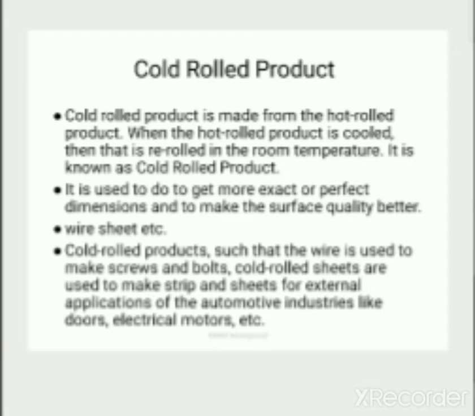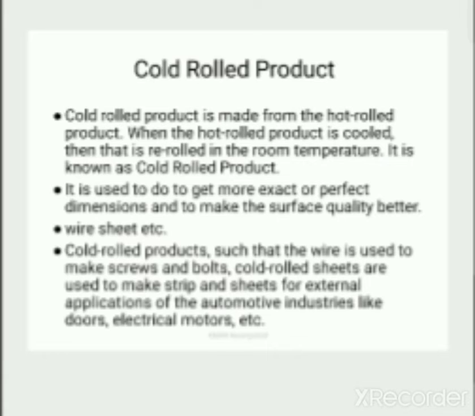Cold roll product. Cold roll product is made from the hot roll product. When the hot roll product is cooled, then it is re-rolled at room temperature. It is known as cold roll product. It is used to get more exact and perfect dimensions and to make the flat surface quality better.